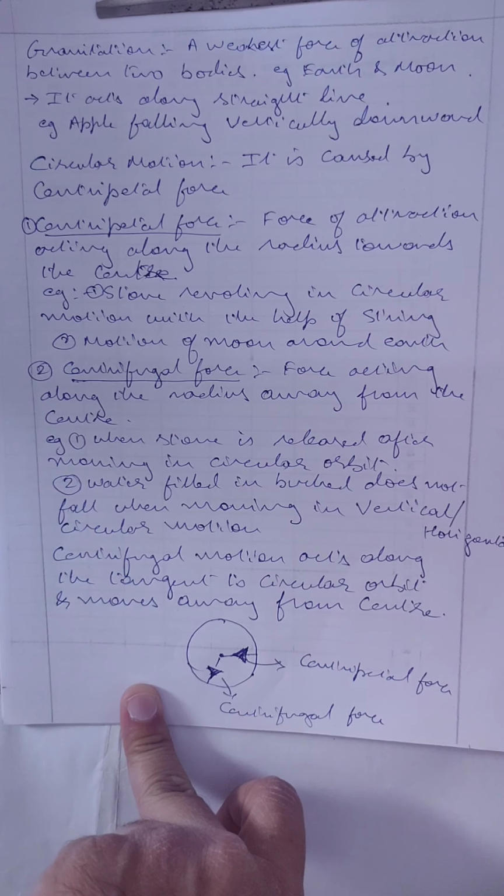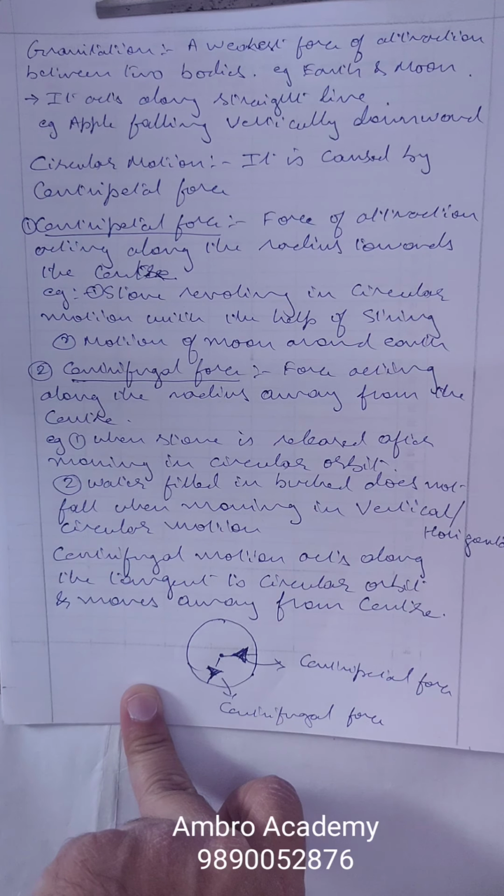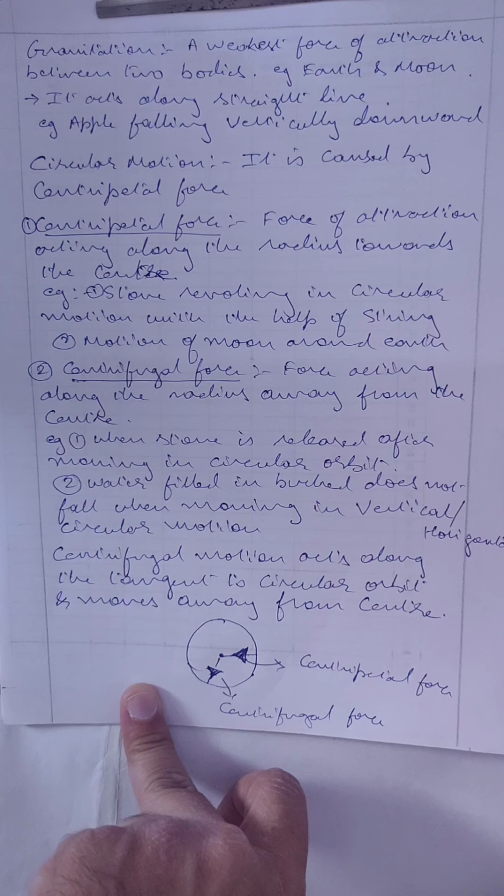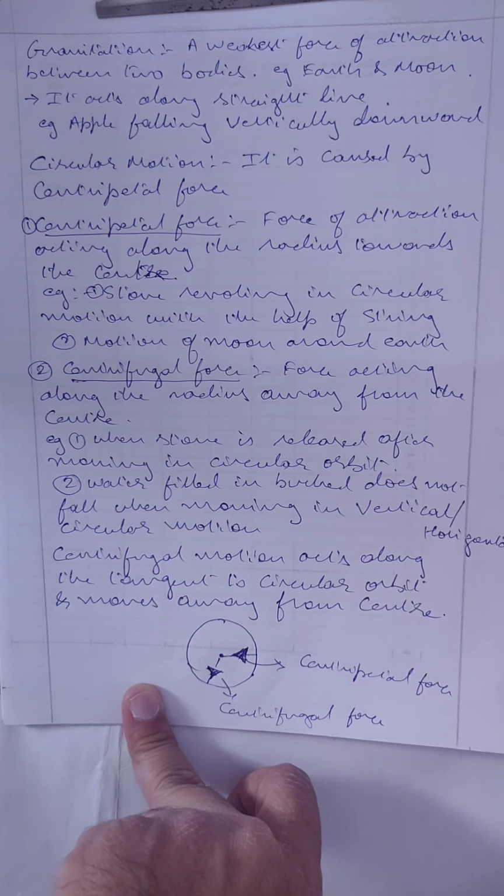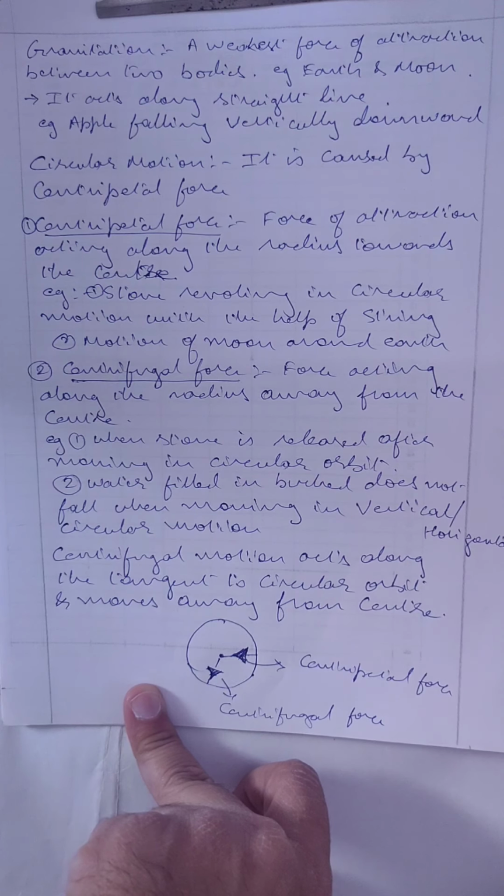What do you mean by gravitation? Gravitation means the force of attraction which attracts two bodies. When we say two bodies, it can be any two bodies. It can be one planet and another planet. It can be duster and table. It can be stone and earth. It can be human being and earth, or anything. We can take the example of earth. Earth has a gravity which attracts everything.